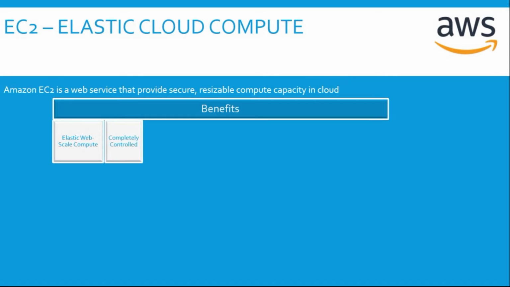The next is completely controlled. With EC2, we have complete control over the launched EC2 instances. This means we have root access of the operating system. We can start, stop, and terminate EC2 instances as and when required. Flexible cloud hosting service. You can launch EC2 instances with different predefined compute and RAM combinations. You even have choices for various operating system flavors like Microsoft, Red Hat, CentOS, etc.